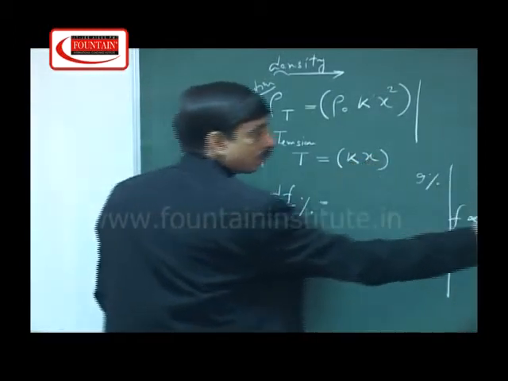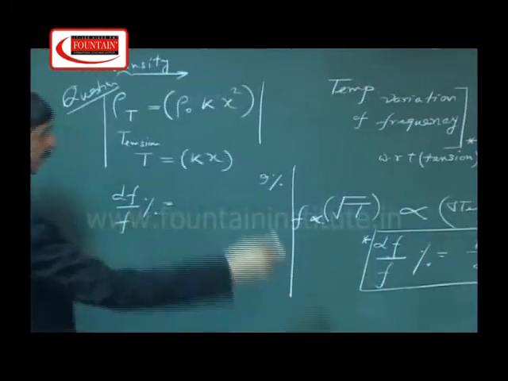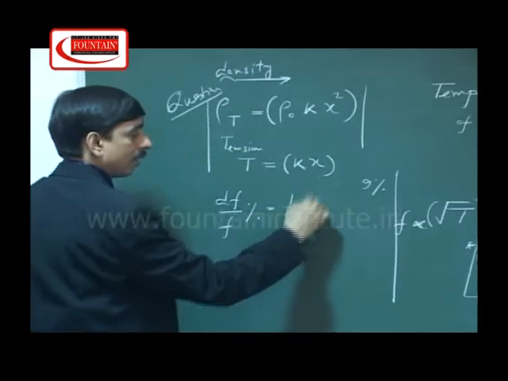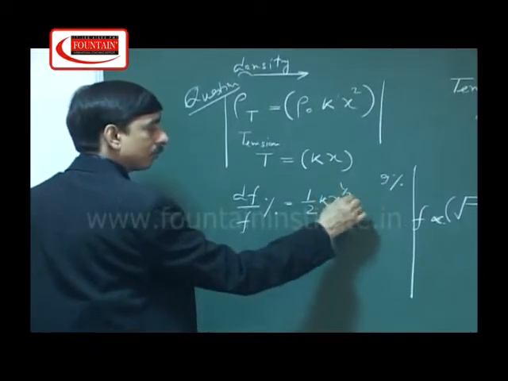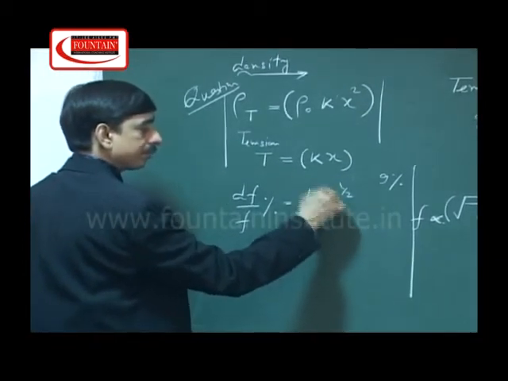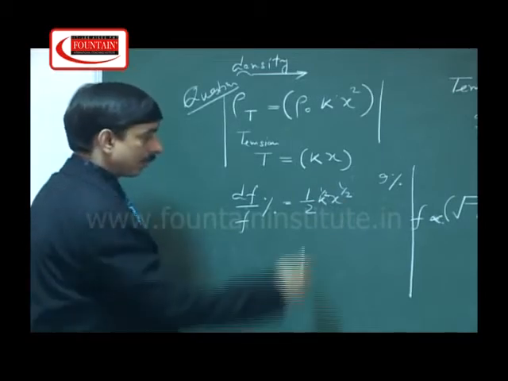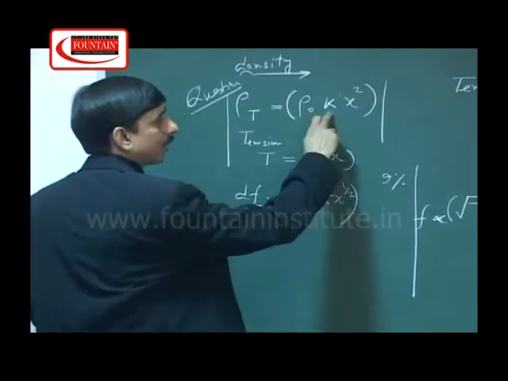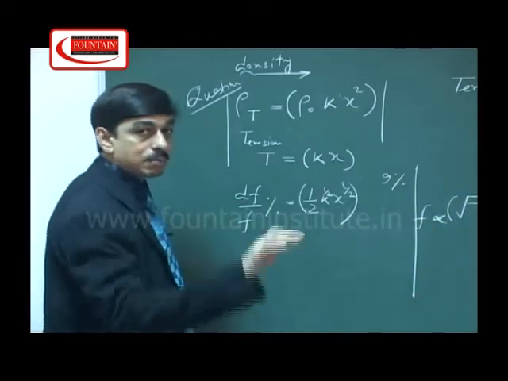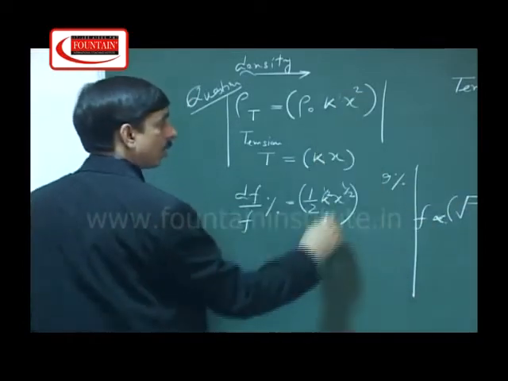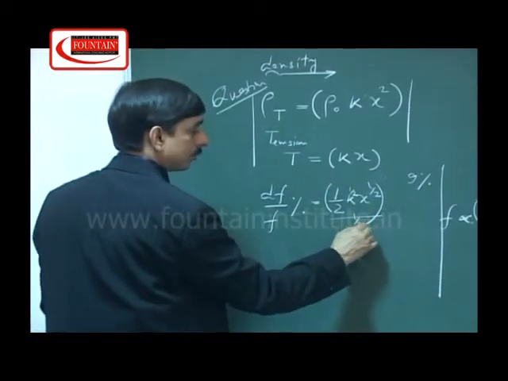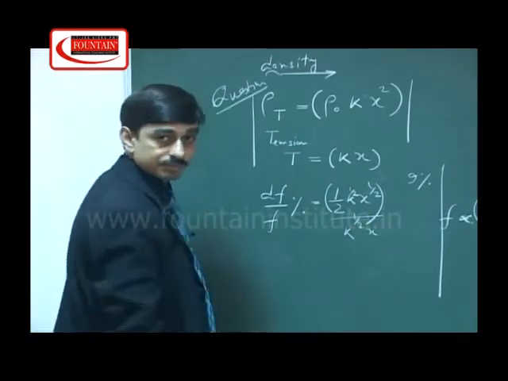As we know, the percentage change in frequency will be half of K x to the power half, with K as a constant. Sometimes it cancels, you will see that. And then for the percentage of the density, it is again half but minus. So definitely the variability will be K to the power half of x.